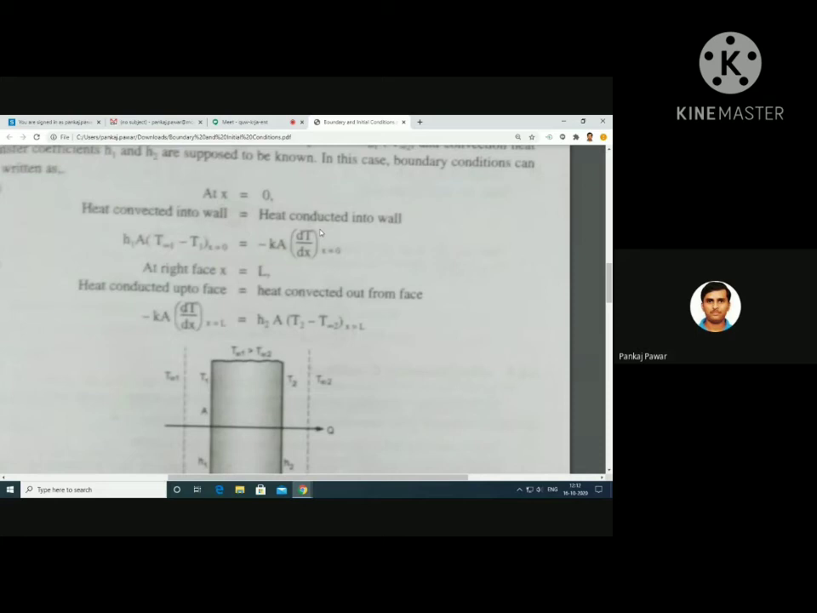So the left side of this equation at x is equal to 0 is the convection part, and that same convection heat is conducted through the wall. So the right side will be minus K A dT by dx at x is equal to 0. Do you got this boundary condition?